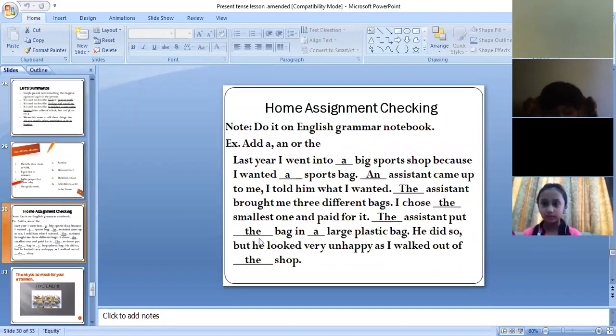Again I have used the because we are repeating the bag. First time we use a, but if the noun is repeated, we use the. In a large plastic bag, L is a consonant sound, so we use a.